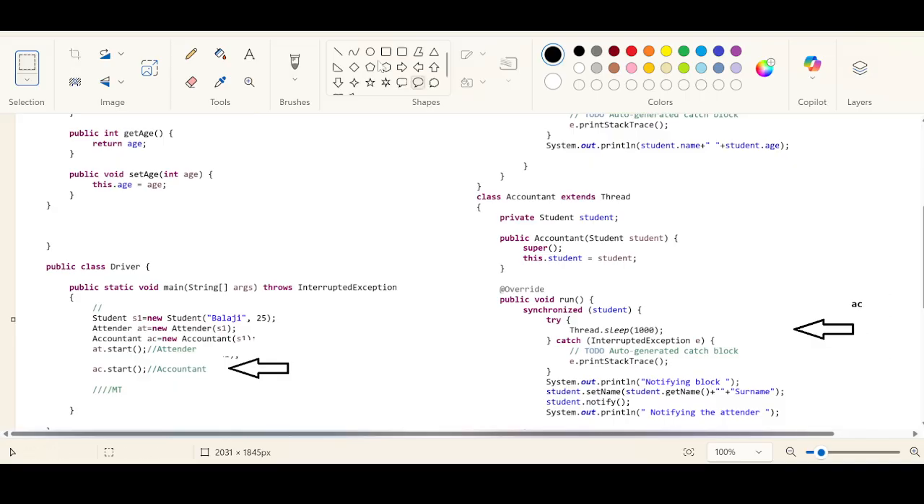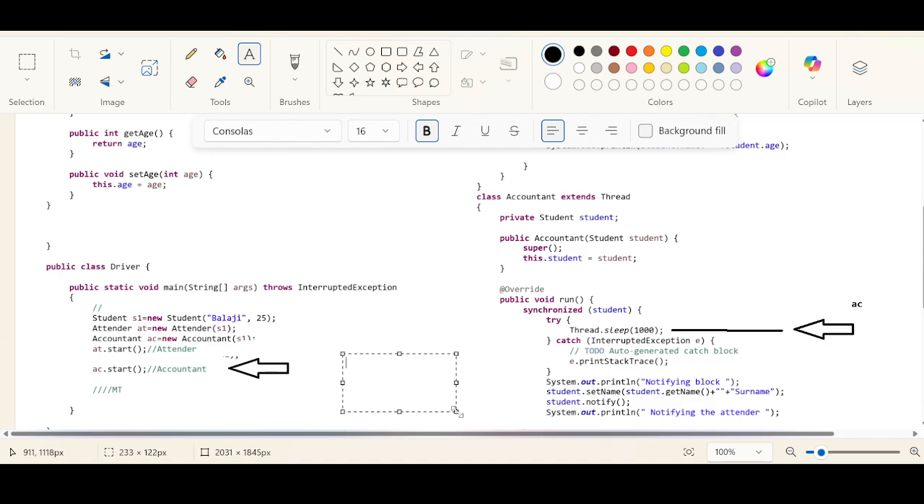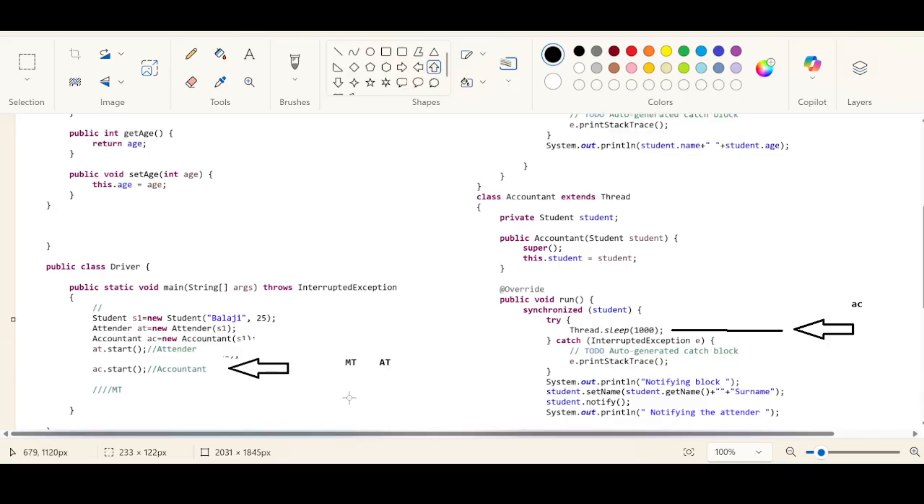AC is getting the time to sleep here, 1 second, which means 1 second is a huge amount in the computer programming language. Immediately the chances will be oscillating between the main thread and the attender thread. Yes or no? If the accountant thread is sleeping, definitely the chance will be oscillating between these two threads, right? Yes, sir. Because 1 second is a huge amount.